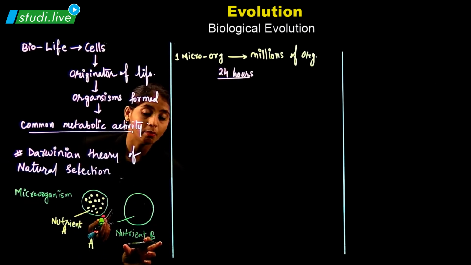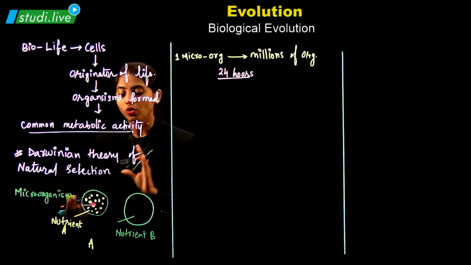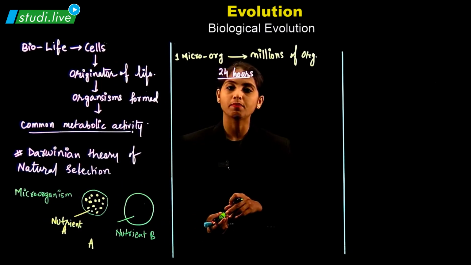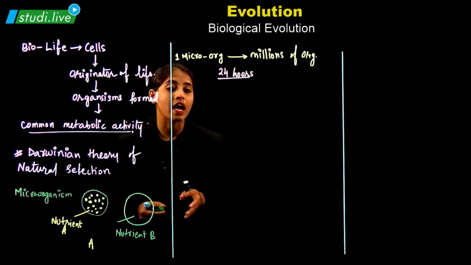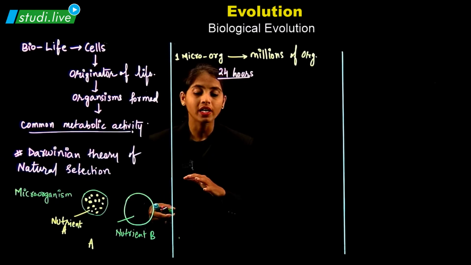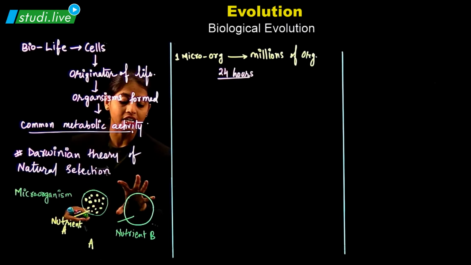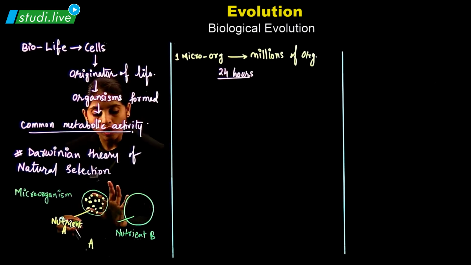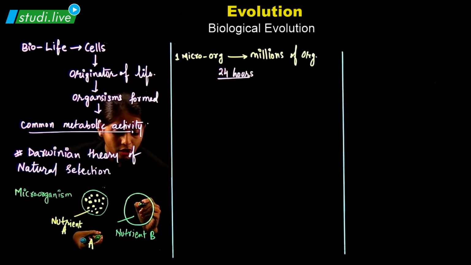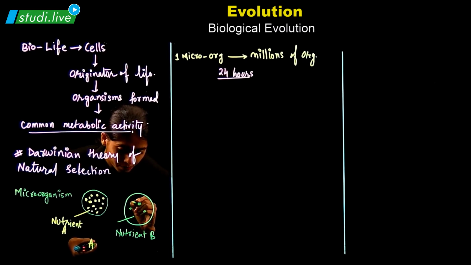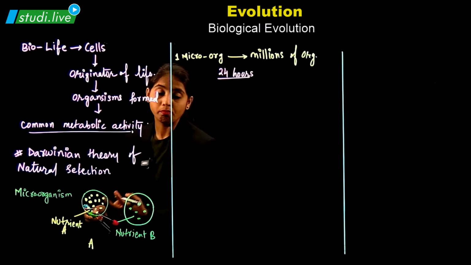How did this become nutrient B? Because you have changed the composition of the nutrient. Now what will happen? Here millions of organisms are grown from one organism, but the organisms which are not able to survive when the composition of nutrient A slightly changes, not all the microorganisms are able to survive in that particular condition. So there will be a decrease in growth as compared to the nutrient A petri dish.